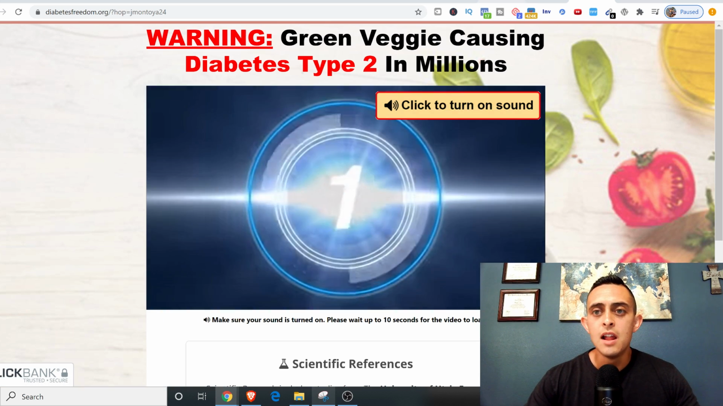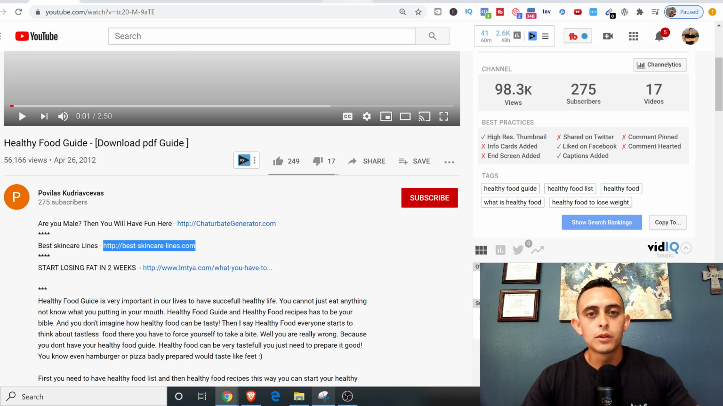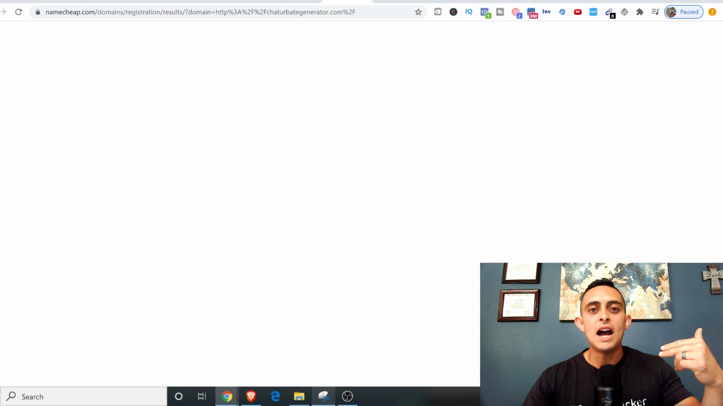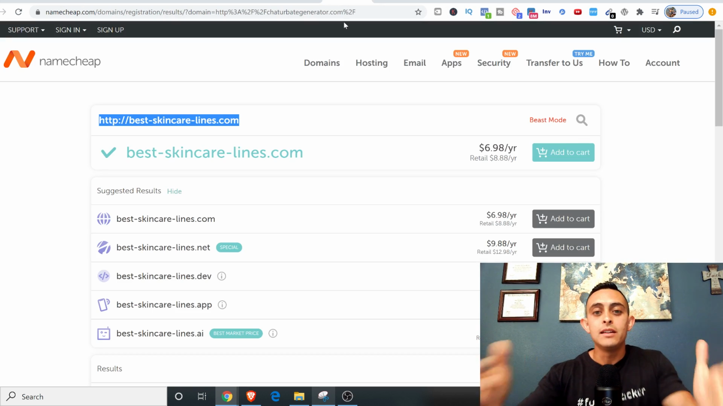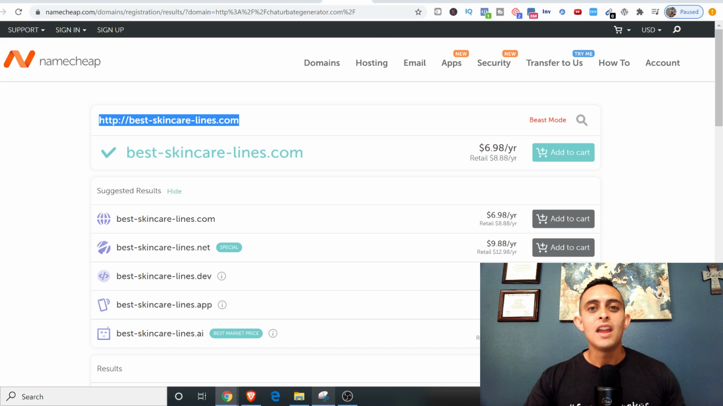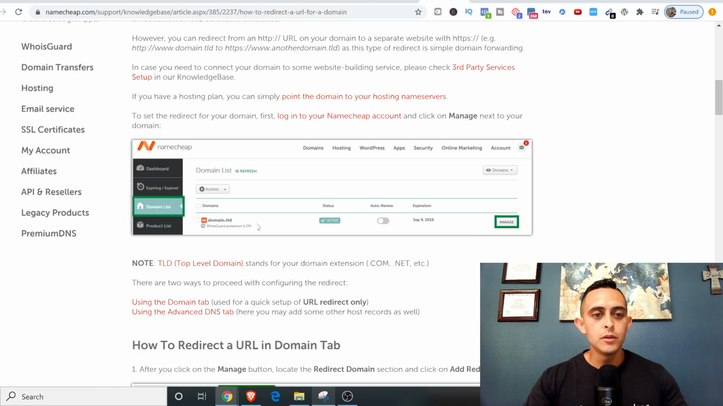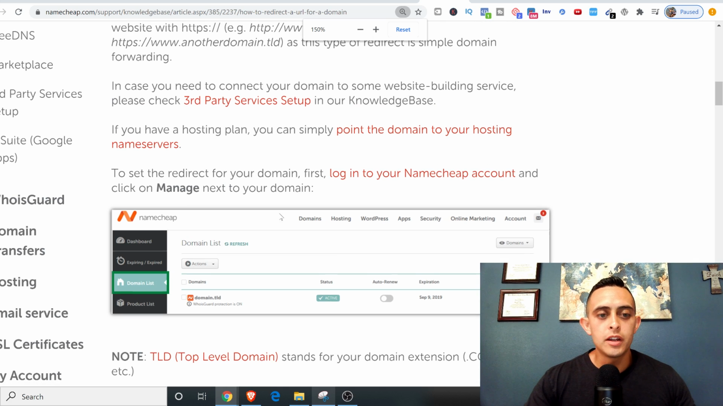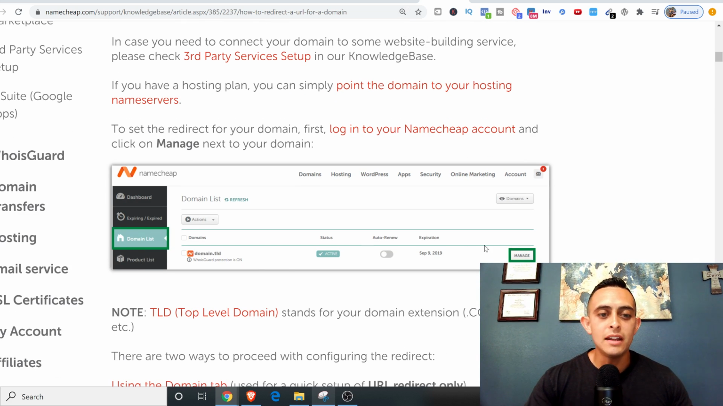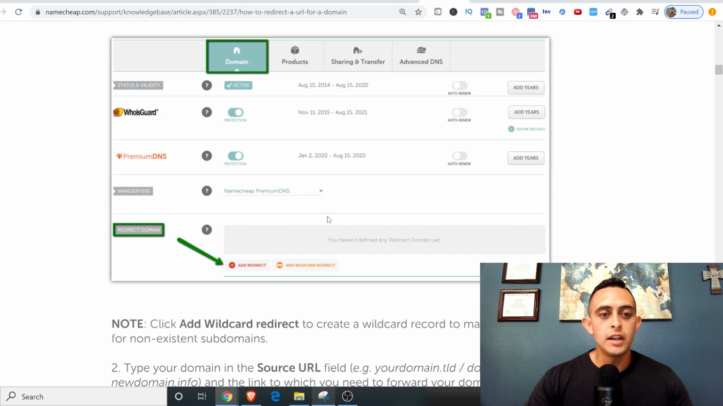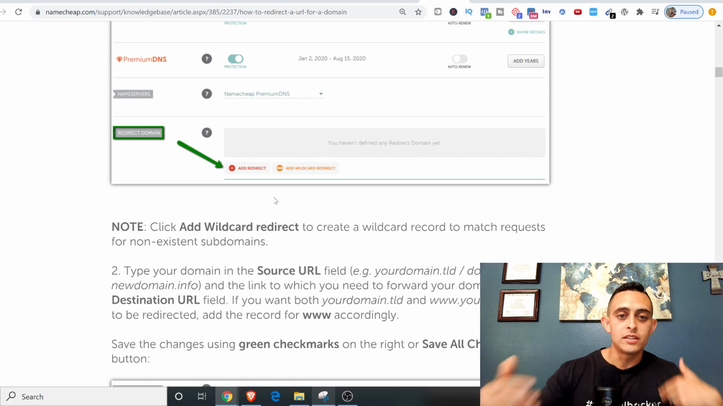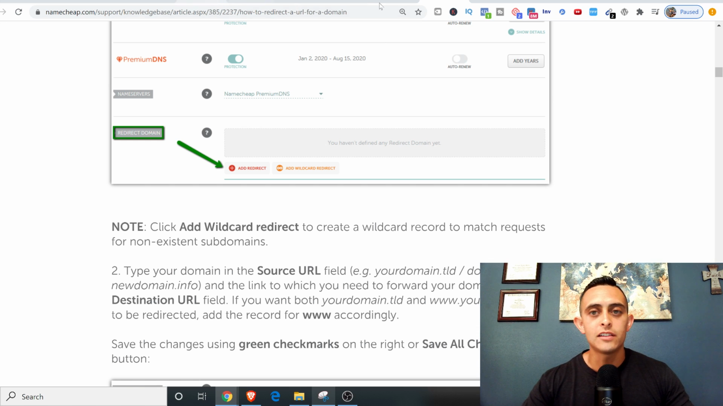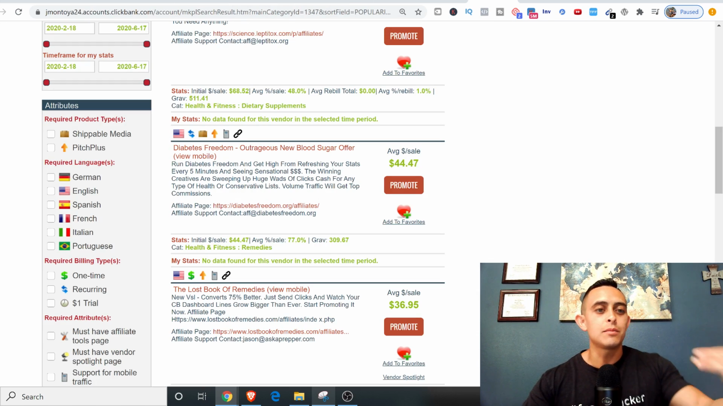So anyways, how do you actually do the redirects? Really, really easy to do. All you got to do is once you buy the domain in Namecheap for only $7, you're going to go to this domain list here and hit manage. After you hit manage, you're going to hit redirect domain here. And then you just add the link where you want it to go. Really, really easy. Okay. So in this case, we would just add the link to this ClickBank offer, right?